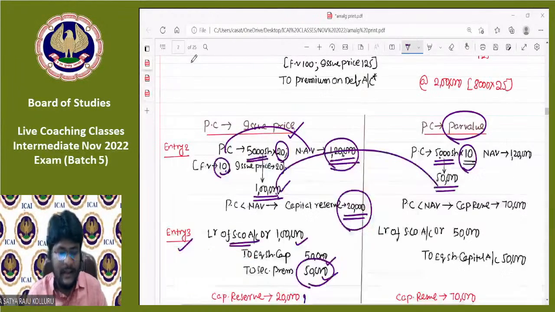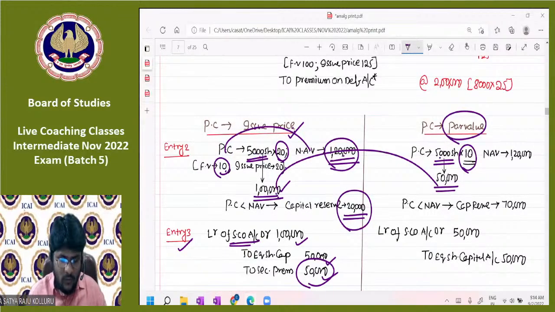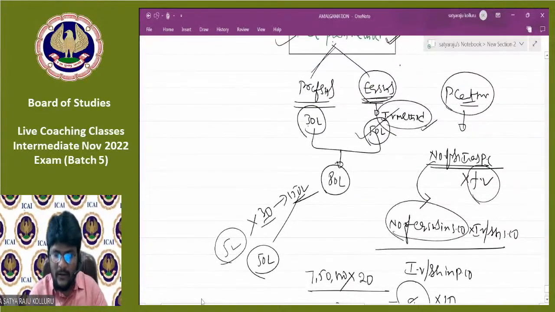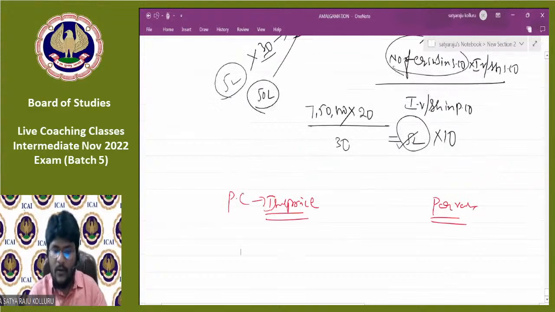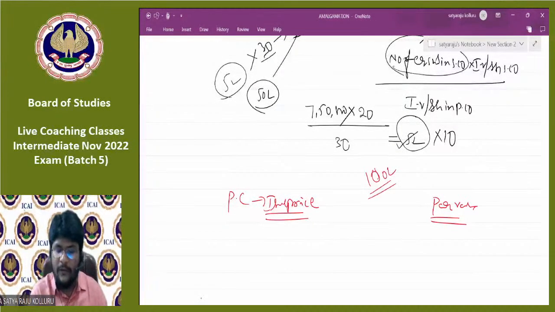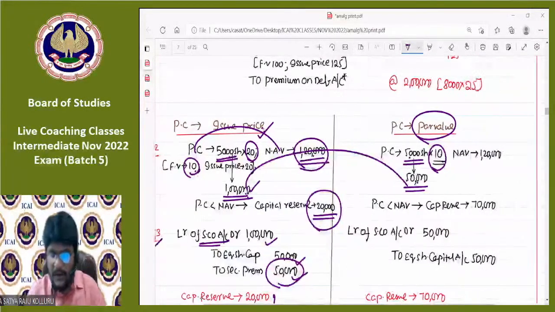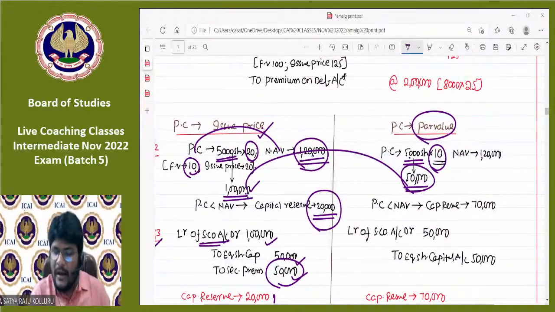As you asked earlier, Aditi, what happens to this difference of 100 lakhs, sir? It is recorded at 50 lakhs, no? Now I'm telling what happens to the difference of 50,000 to 1 lakh. Please concentrate. Now PC is 50,000 and NAV is 1,20,000. When PC is recorded at par value, the case is PC is less than NAV. Now again PC is less than NAV means capital reserve is 70,000.